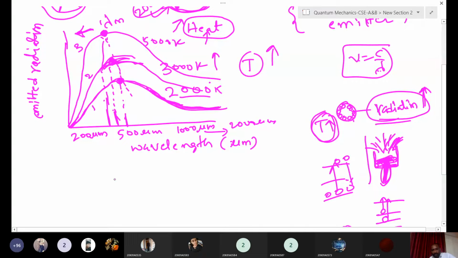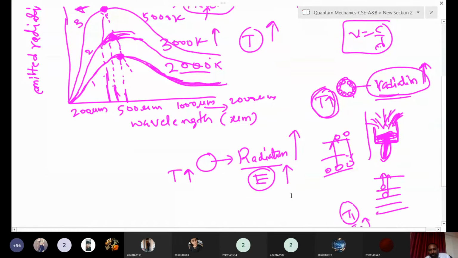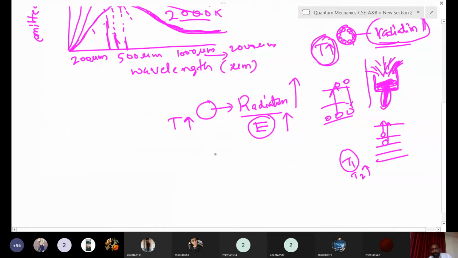It's not like that. Okay, see here. If you increase the temperature, what happens? The radiation also increases from the black body, right? The radiation intensity, or energy, is increasing. That means energy is also increasing, right? Radiation increasing means nothing but the emitted energy, the radiation energy, is increasing, right? Isn't it?